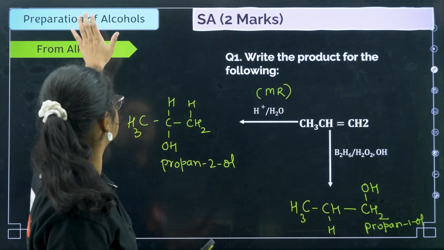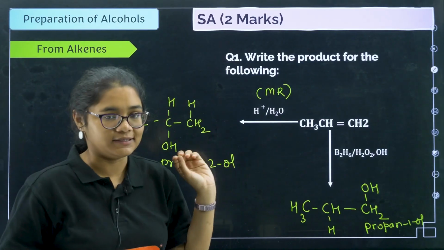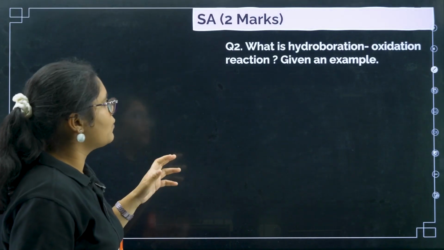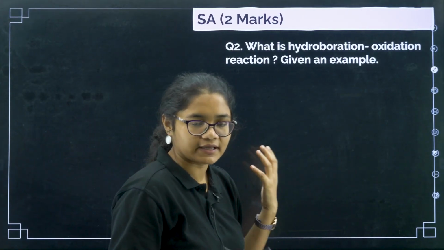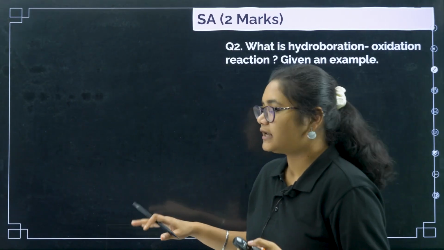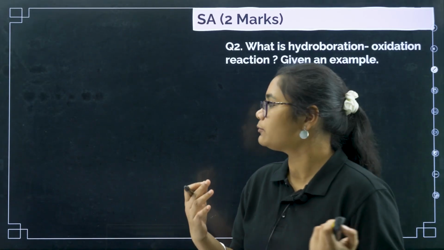The first one we are discussing is on the topic of preparation of alcohols from alkenes. Next, what is hydroboration oxidation reaction? Give an example. Again this is from the preparation method, so you need to write the reactions carefully. You need to learn this question properly.